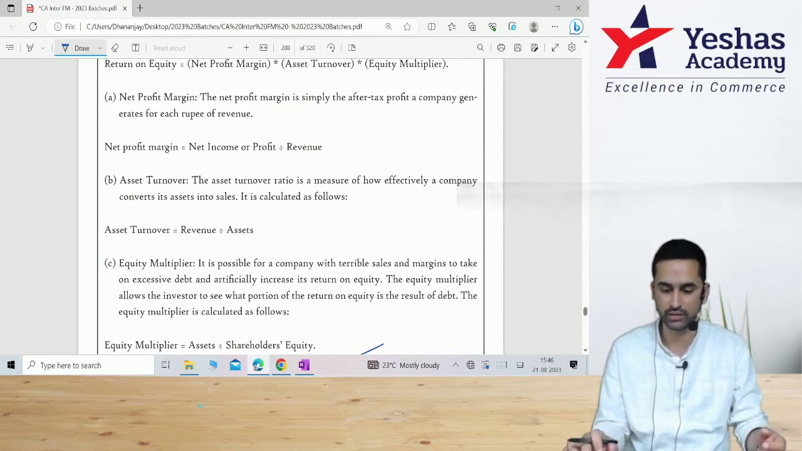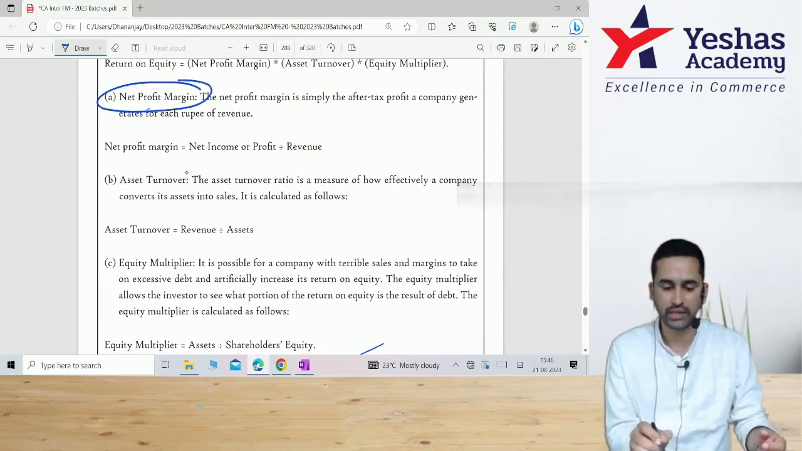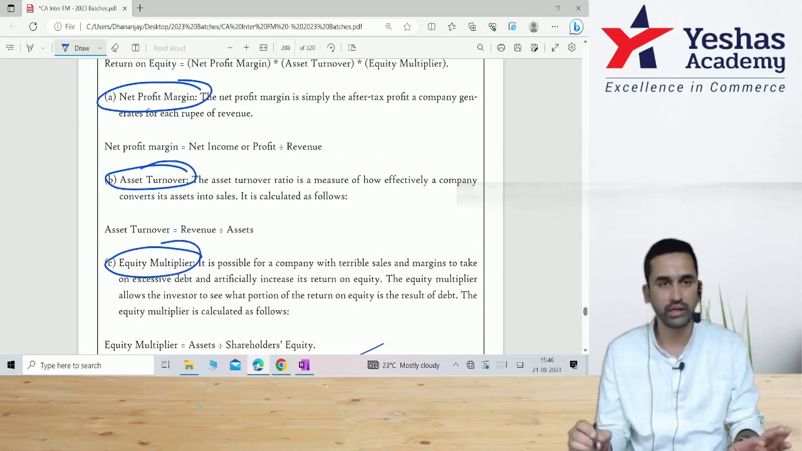Next, this return on equity is explained in a detailed model called DuPont model, which is a combination of 3 factors. 1, net profit. 2, asset turnover. 3 is equity multiplier.